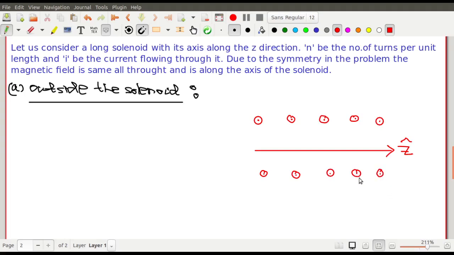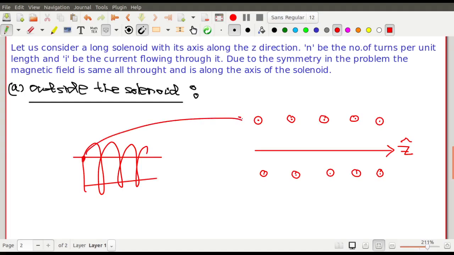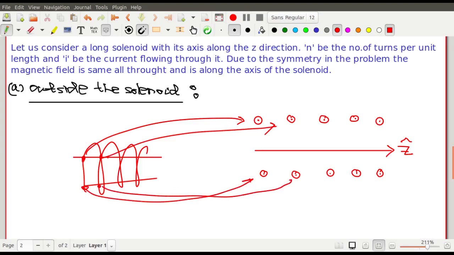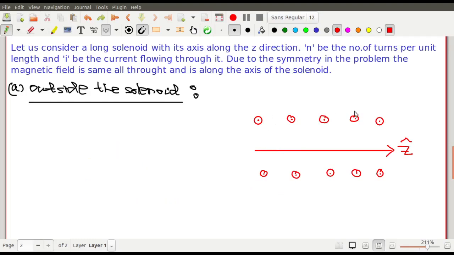in order to have a clear picture, we draw it this way. Actually it is like this: this is the solenoid, and these are the points where it has been cut, this is the next one, right? So these points are actually the boundary of the solenoid. I have done it this way in order to get a clear picture.